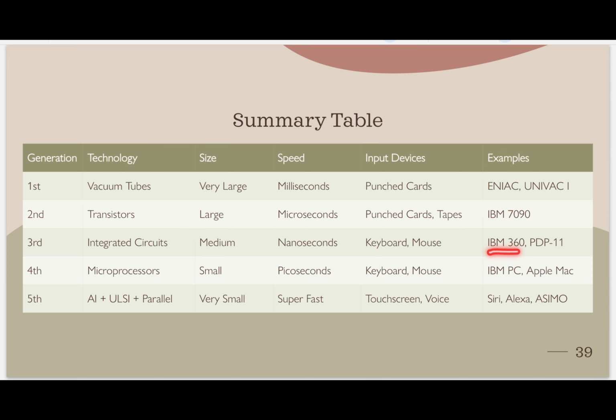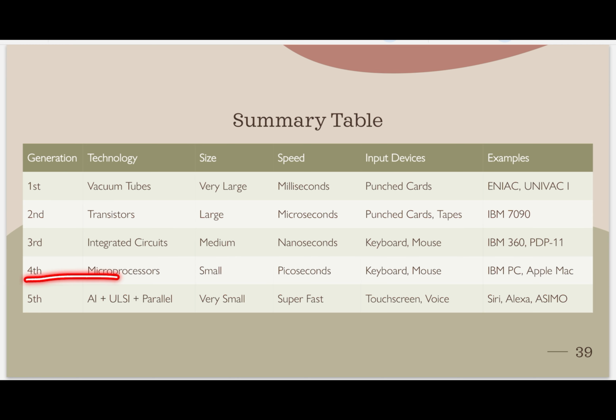Example, IBM 360, PDP-11. Fourth generation, microprocessor. Size small. Speed picosecond. Less than nanosecond is picosecond. Then keyboard and mouse, same input devices. Example, IBM PC and Apple Macintosh.